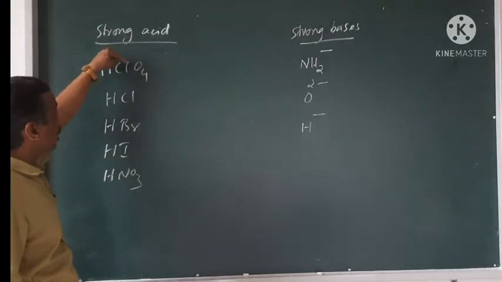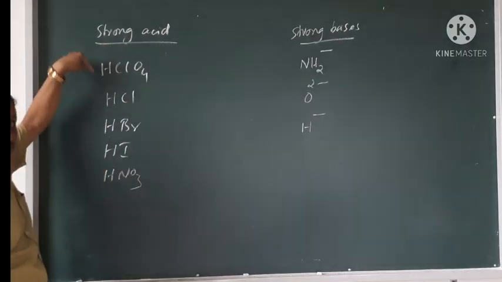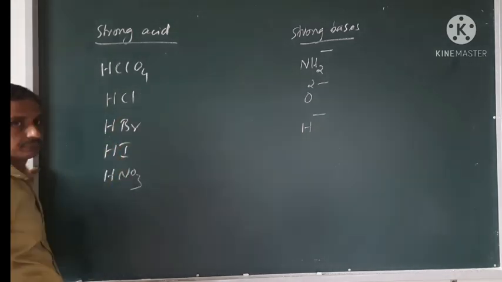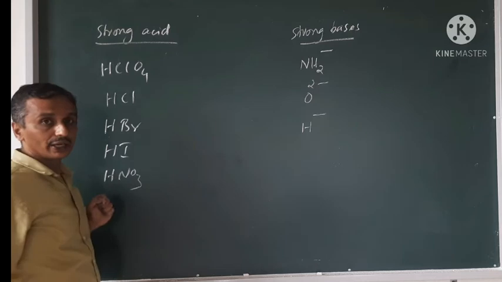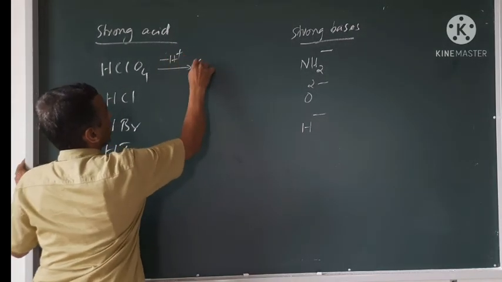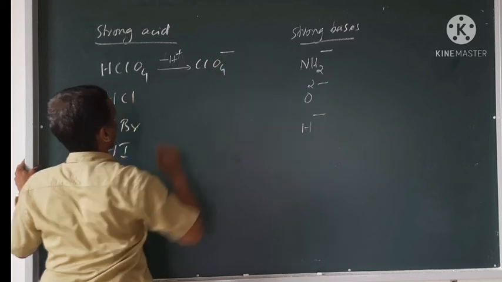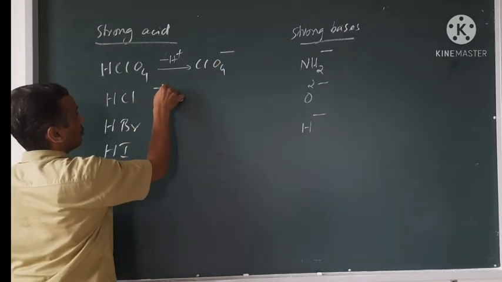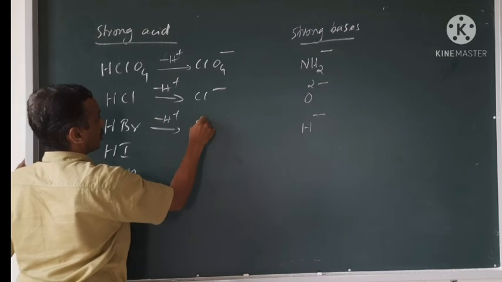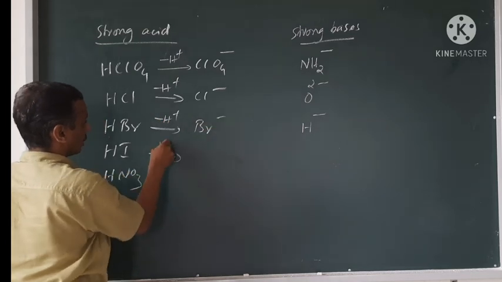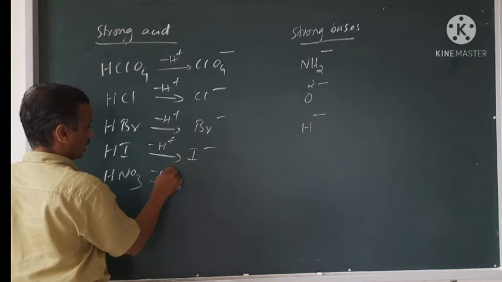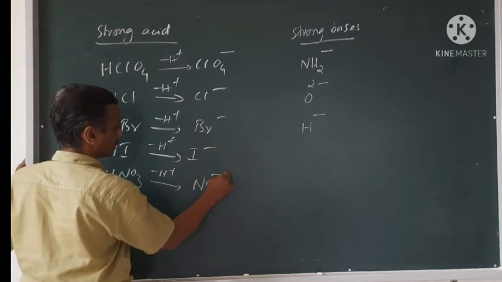See, I have a list of some strong acids: HClO4, HCl, HBr, HI, HNO3. What is the conjugate base? Remove one H plus and I get a ClO4 minus ion. Here again we remove H plus, I get Cl minus. Remove one H plus, I get Br minus. Remove one H plus, I get I minus. Remove one H plus, I get NO3 minus.